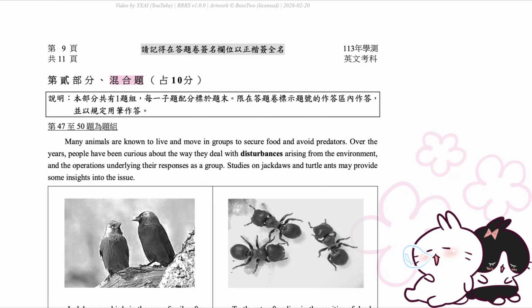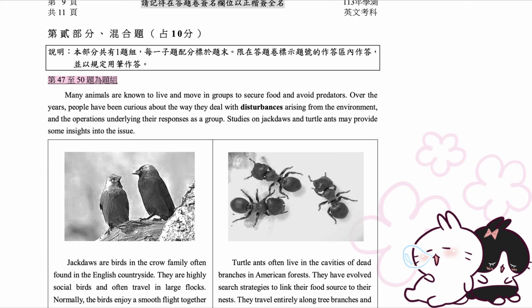Part 2. Mixed questions. 10 points. Directions. This section has 1 question set. The points for each sub-question are shown at the end of the question. Answer only in the area on the answer sheet marked with the question number, using the designated writing instrument. Questions 47 to 50 are based on the following passage.